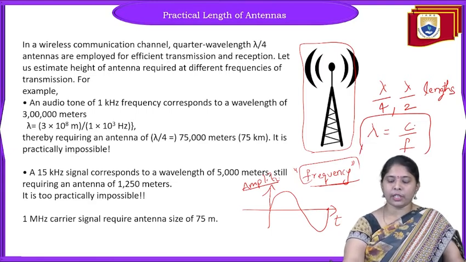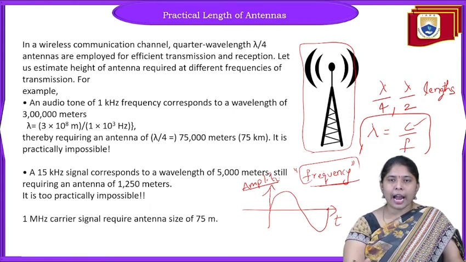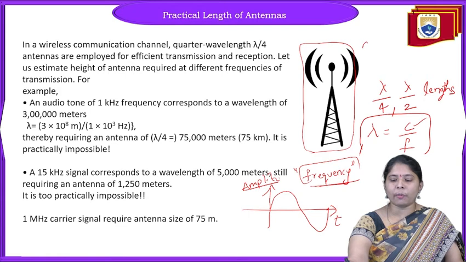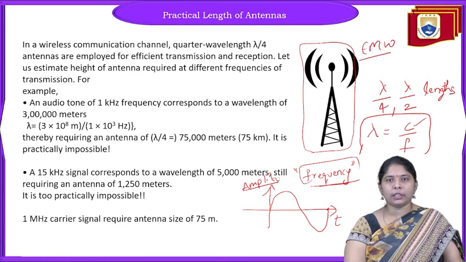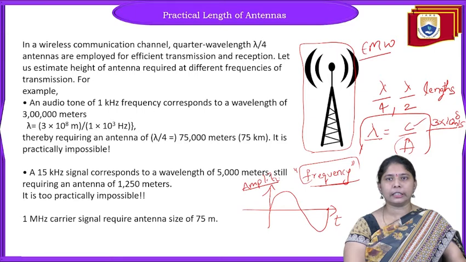What is C? C is the velocity of light, because antennas transmit electromagnetic waves, EM waves, and EM waves travel with the velocity of light. So the value of C is 3 into 10 power 8 meters per second. Lambda equals C by F, so the lambda value depends on our frequency.